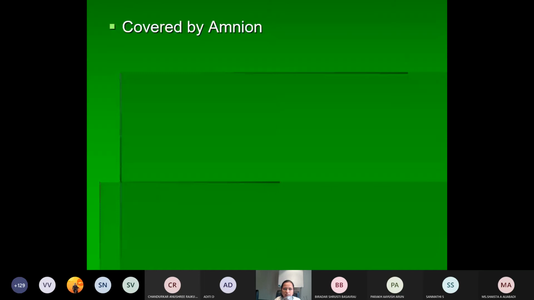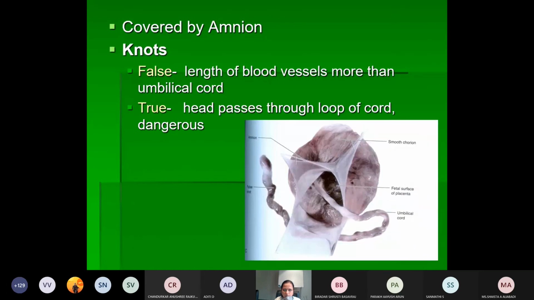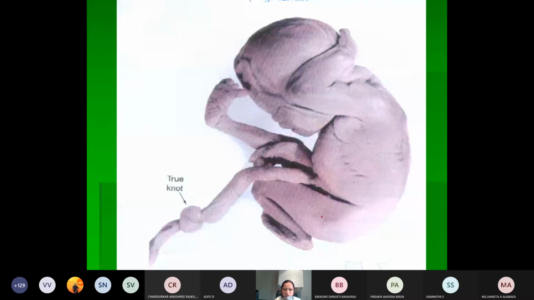So why is it twisted? Usually it is twisted because the length of the umbilical cord and the umbilical veins is varying. The veins are longer compared to the umbilical cord. That's why you will be seeing twisting and knots in the umbilical cord, and sometimes there will be true knots also which will be seen. So twisting and false knots will be seen because of the disparity in the length of the umbilical cord and the vessels. And you have also got the true knots.